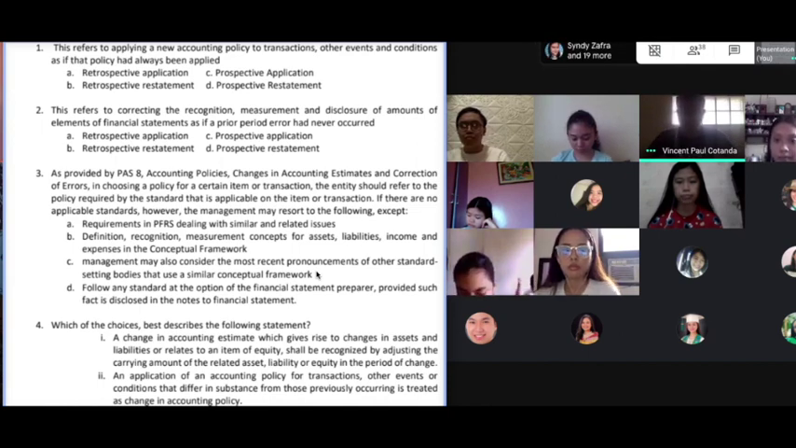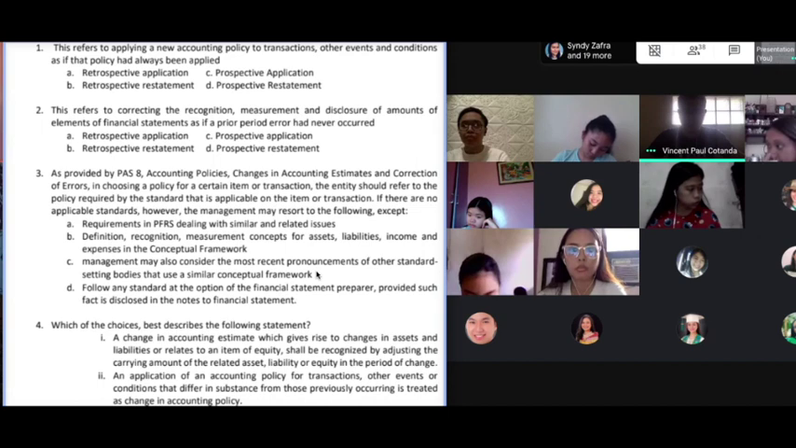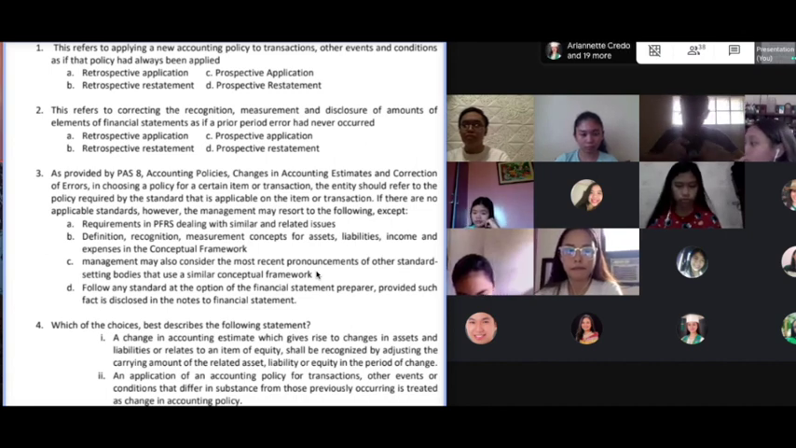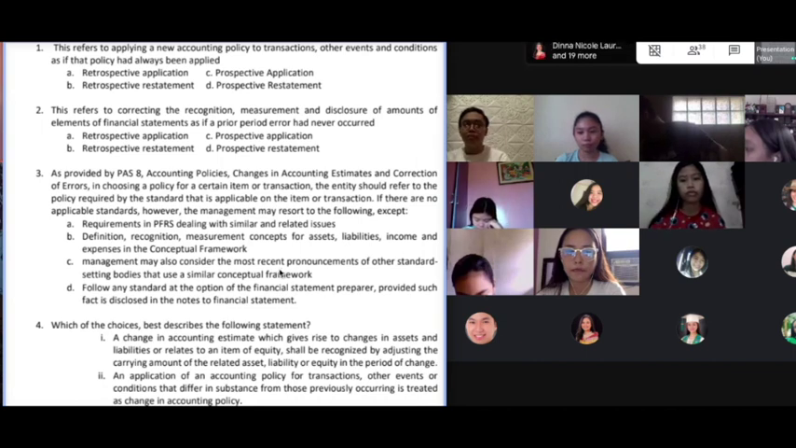Because it does not have any application in our jurisdiction, class. The pronouncements by other standard setting bodies do not have any application in our place, in our jurisdiction. So that's why, even though letter C is very believable, class, it would be the least in priority because it does not have any applicability to us.